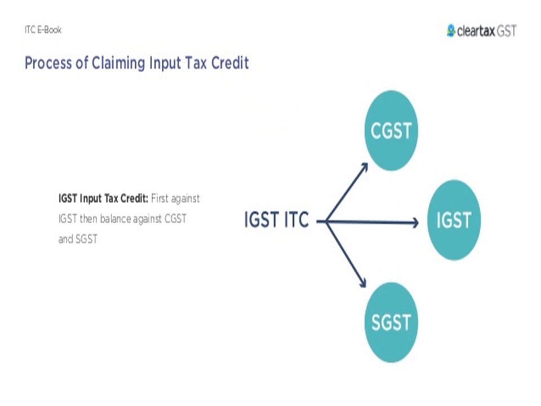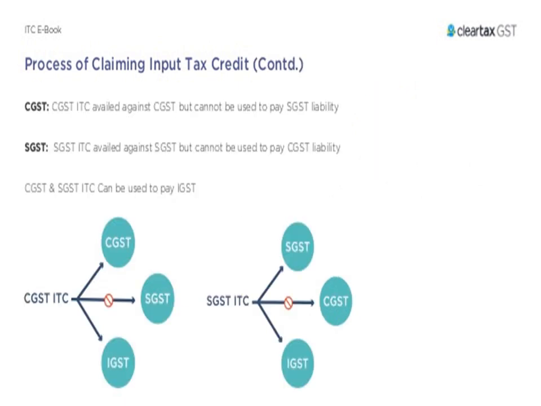In the process of claiming the input tax credit, IGST input tax credit will be used first against the IGST, then the balance against the CGST, then SGST. For CGST, the CGST ITC availed can be used against CGST but cannot be used to pay SGST liability, and SGST ITC availed can be used against SGST but cannot be used to pay CGST liability.